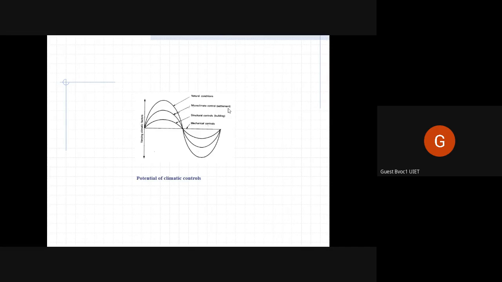We provide ponds in dry areas like deserts, or create man-made lakes to add humidity in a dry climate, things like that. That's not in your purview or syllabus, don't worry about it, but you just should know that microclimate can control the climate to some degree. Then natural conditions can control the climate, which is obvious. There is nothing we can do about that.